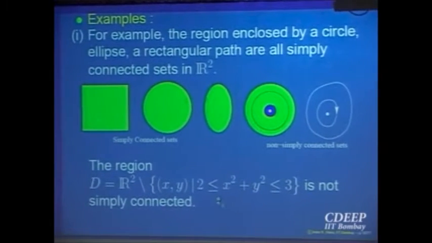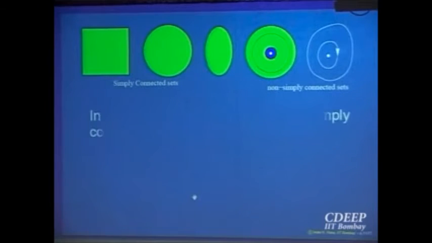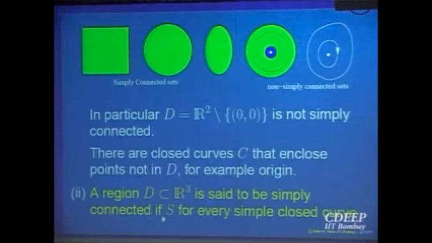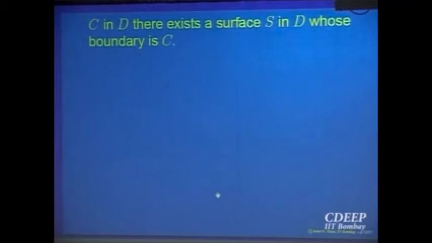Let us look at the definition in R3. So this is R2. R2 minus the point is not simply connected. Let us look at a set in R3. We want to define what is a set in R3 which is simply connected. We are going to say that a set in R3 is simply connected if, again, you take any simple closed curve in that domain D, we want this to be the boundary of a surface in R3.